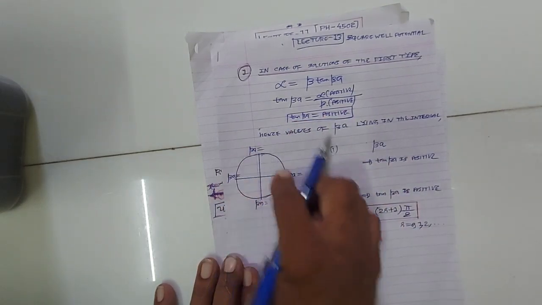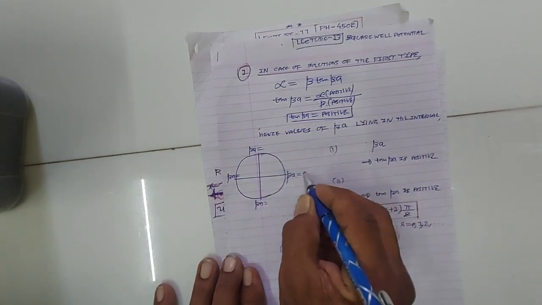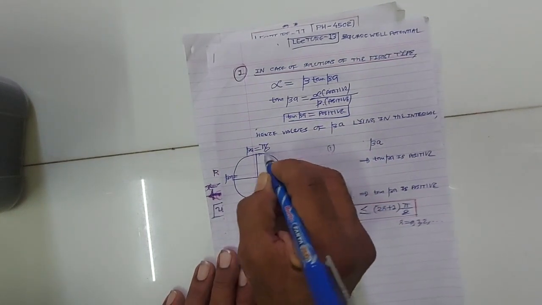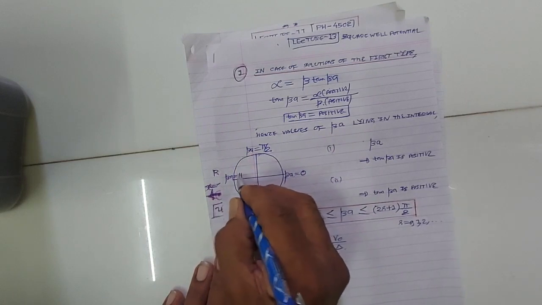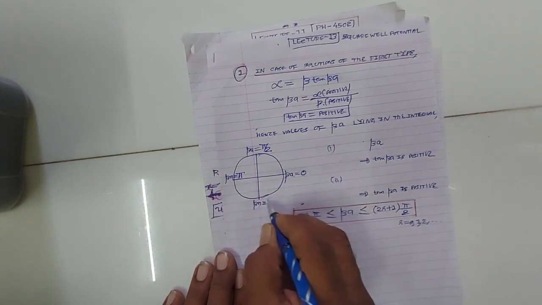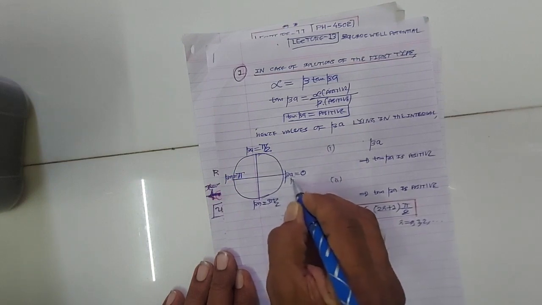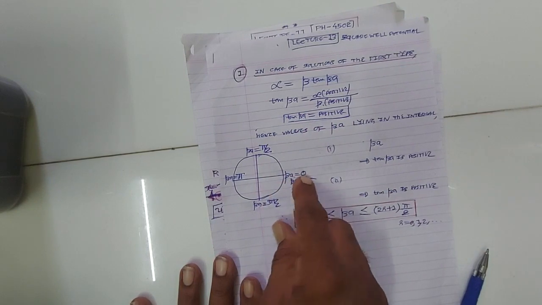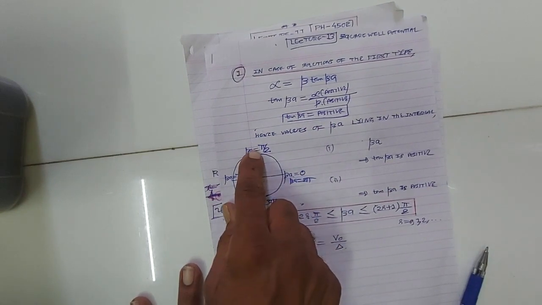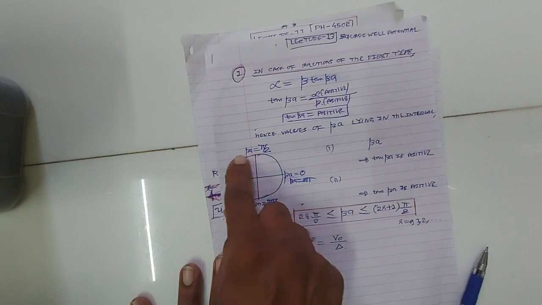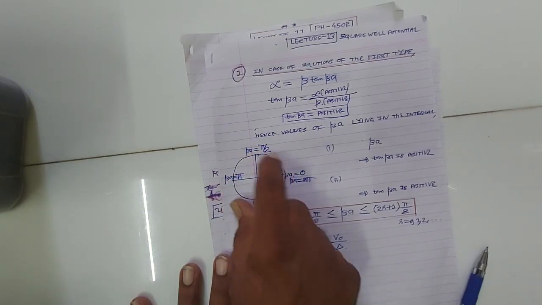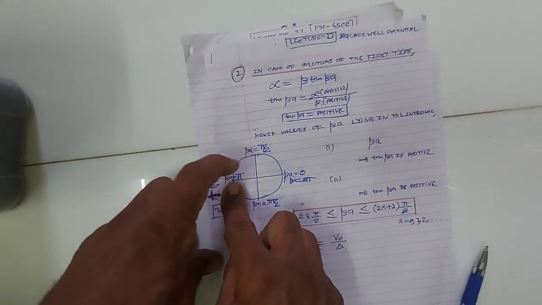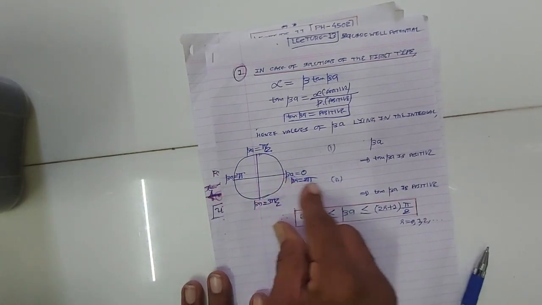We have studied this in 12th mathematics. Suppose beta a is 0, here beta a is pi by 2, here beta a will be pi, here beta a will be 3 pi by 2 and here beta a will be 2 pi. Instead of theta we are taking beta. So beta is 0, pi by 2, pi for a half rotation, 3 pi by 2, and for one rotation 2 pi.